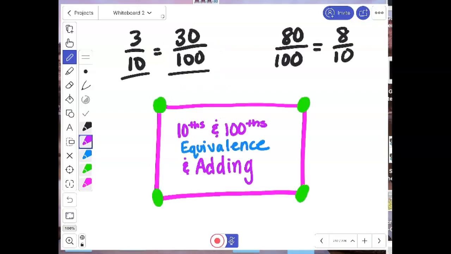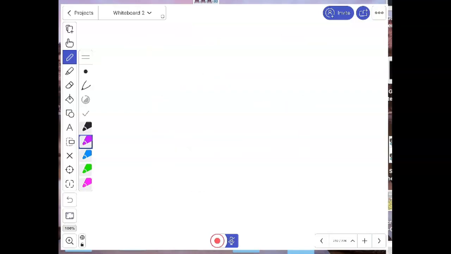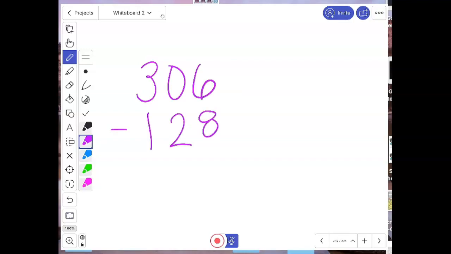Okay, I'm going to give you one to do and then come back and check. So your problem is going to be 306 minus 128. This is going to be one of those situations where he asks this guy, can I borrow some? But this guy doesn't have any. So they're going to borrow from the hundreds and then borrow from the tens. So pause, solve, and come back.